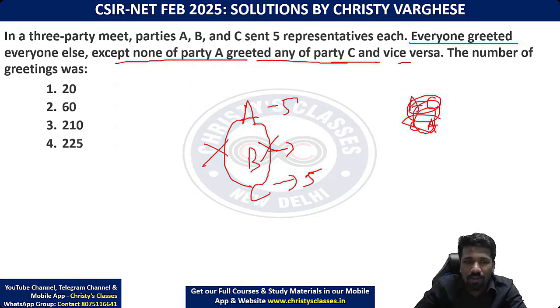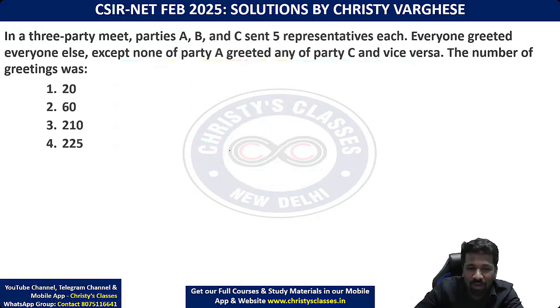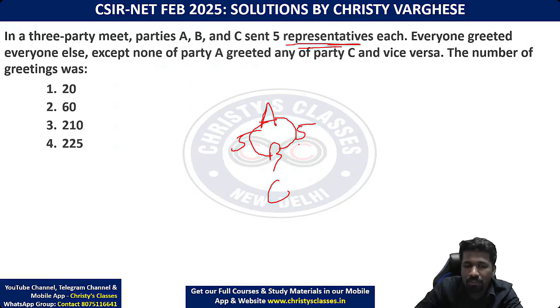Now party B is actually happy with both A and C parties. A and C are actually opposing parties. So you can think about the opposing parties in your states. A party, B party, C party. B will greet everyone in A, so B to A greetings are 5 in number. And A will greet everyone in B. That is 5 more greetings. Okay, 5 candidates, right? Are you getting the point?